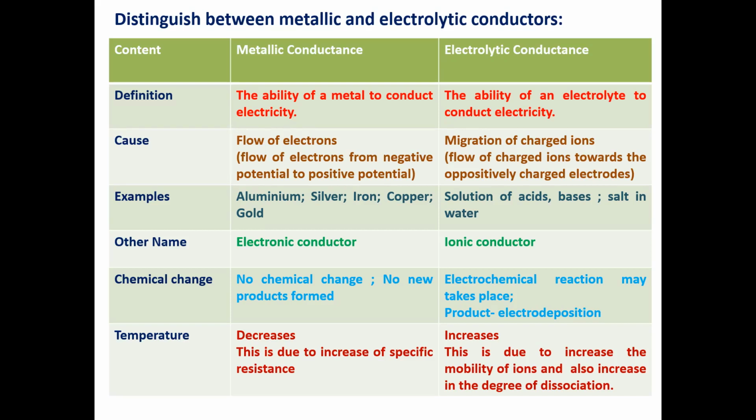Whereas in the case of electrolytic conductance, if the temperature increases, electrolytic conductance automatically increases. This is due to the increase of mobility of ions and also the increase in the degree of dissociation. That is, the number of ions formed increases, especially in the case of weak electrolytes.